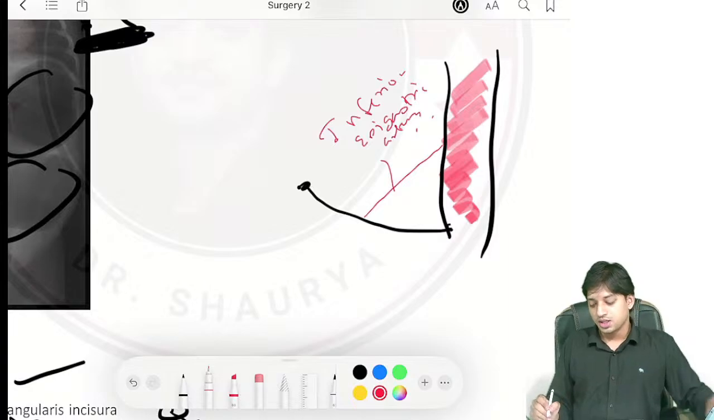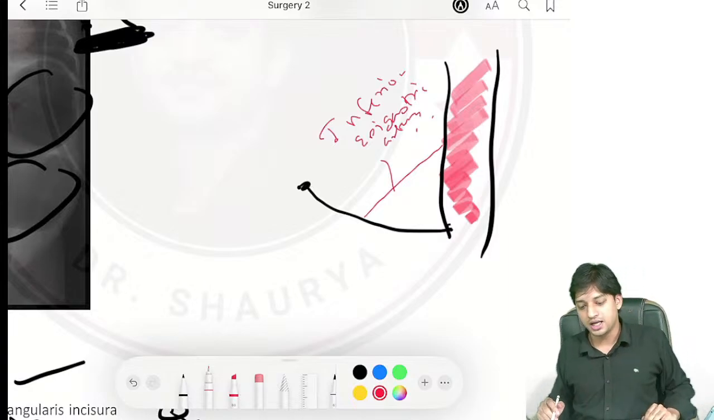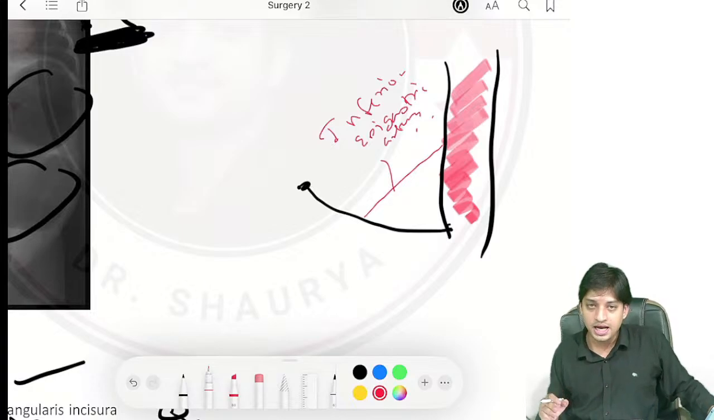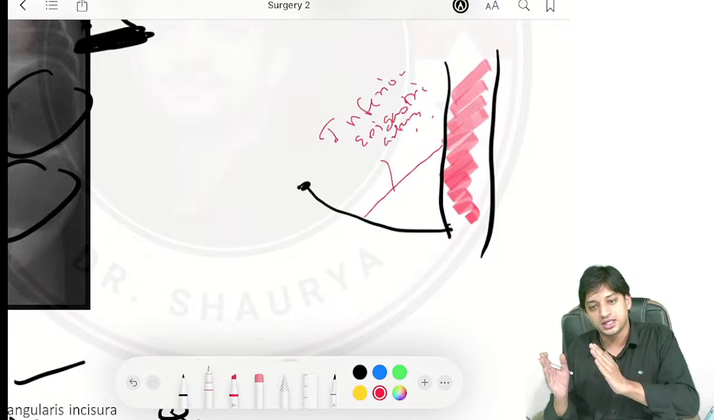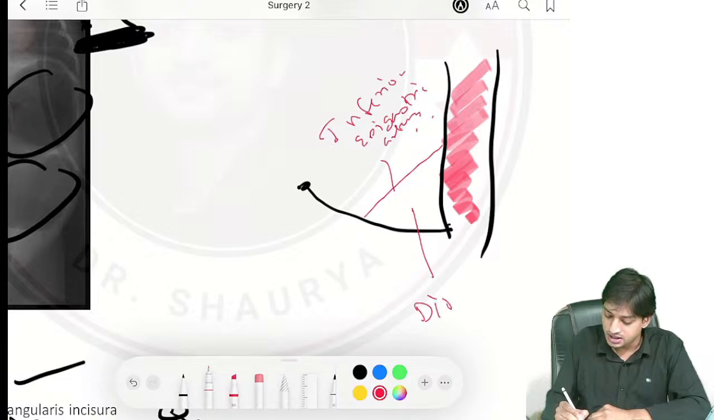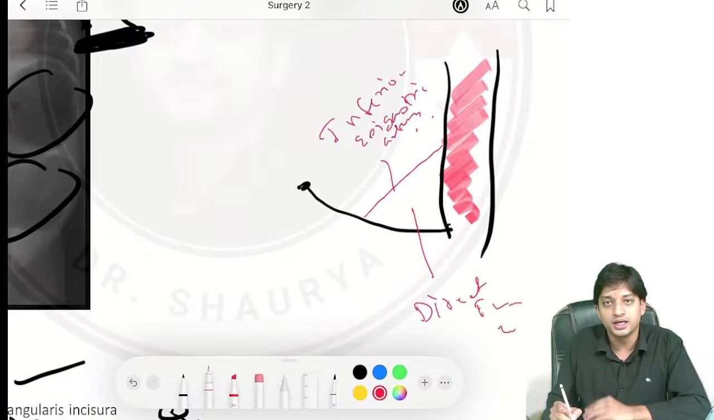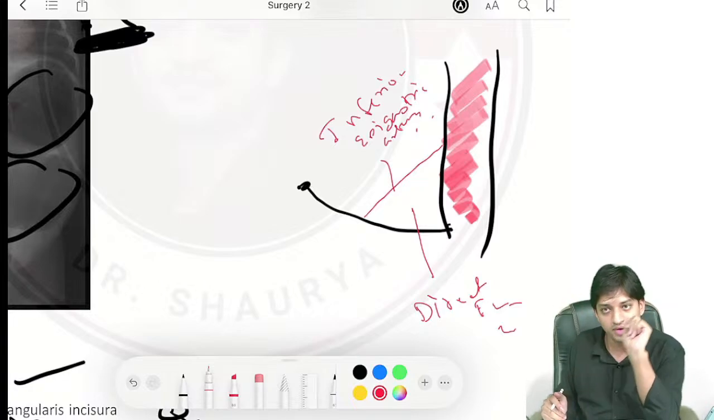See, now look here at the triangle. Suppose the hernia is coming on what side? Medial to the inferior epigastric artery, tell me guys, direct or indirect? It is direct inguinal hernia. The first MCQ point that they have asked you: medial to the inferior epigastric artery is the direct inguinal hernia.